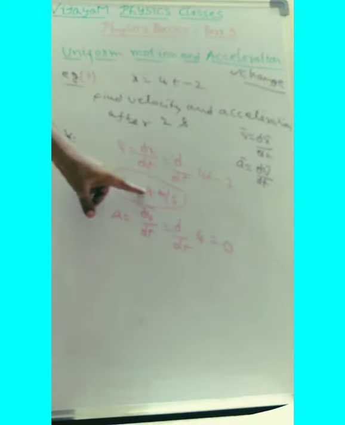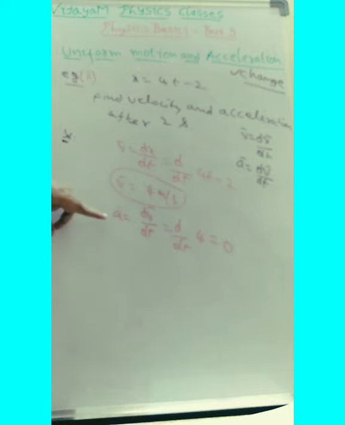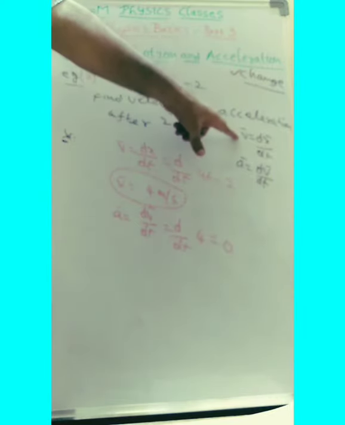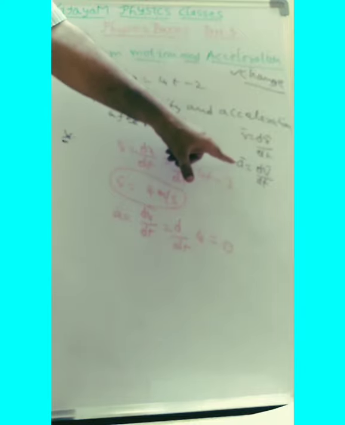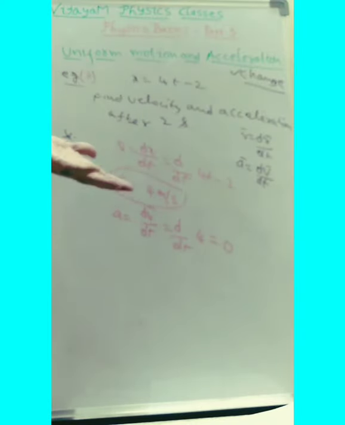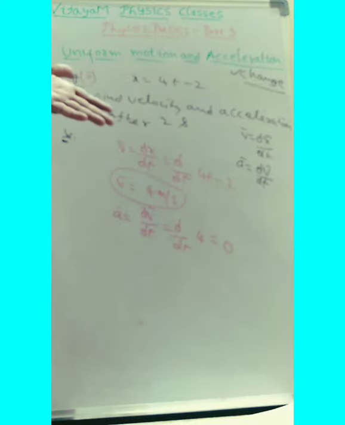So what is this motion? The velocity is constant here. The velocity is not changing, which means the change in velocity is 0 in this case. Therefore, the acceleration is 0. Please try to understand this. Velocity means the rate of change of displacement. Acceleration means the rate of change of velocity. So whenever the velocity changes, you will call it acceleration.